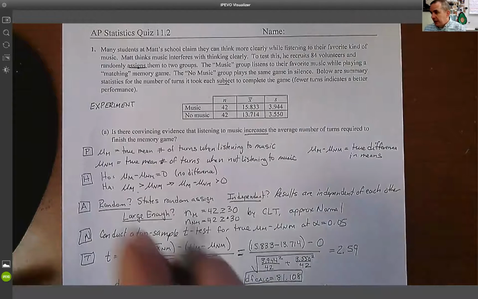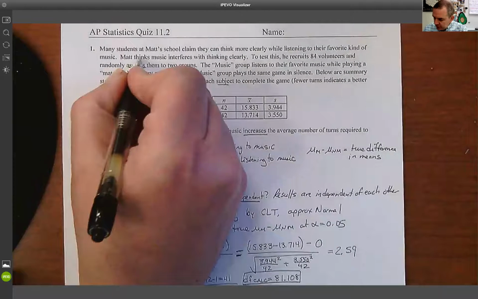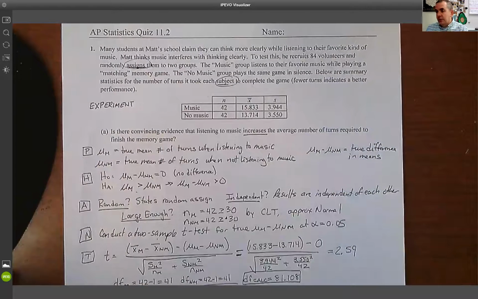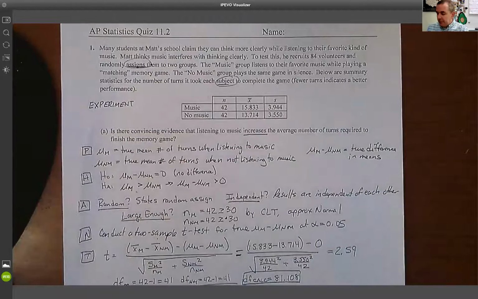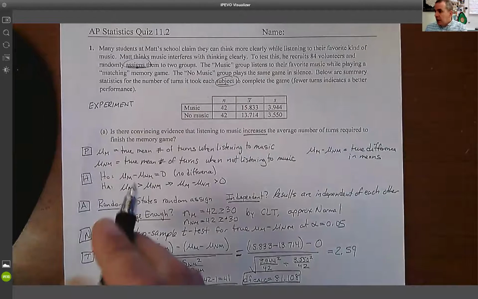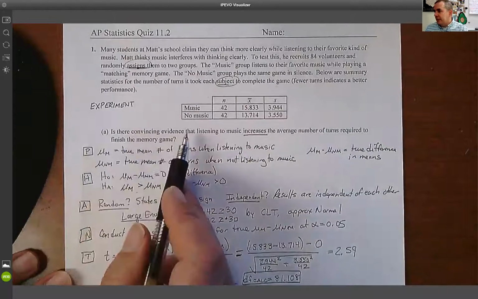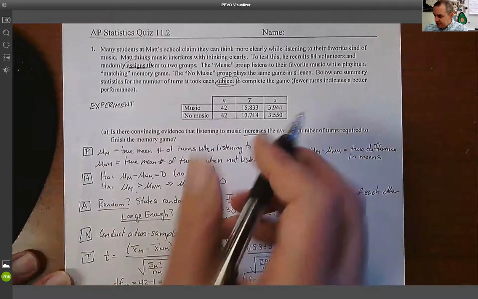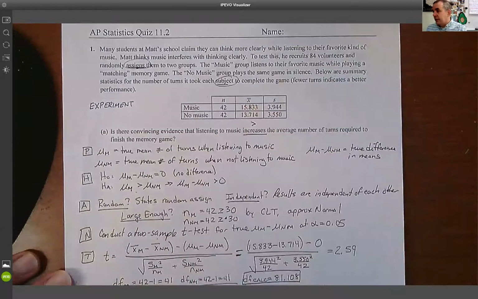So we've got an experiment here because of the magic words. We've got assign and we've got subject. Those are words that are used in the world of experiments. So that's going to come into play when we do our independent check. We're running a significance test to see if it increases, so that tells me it's going to be a greater than sign.